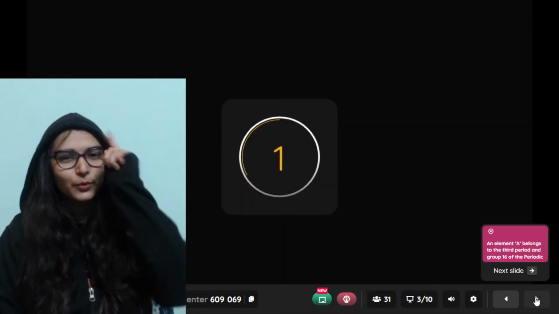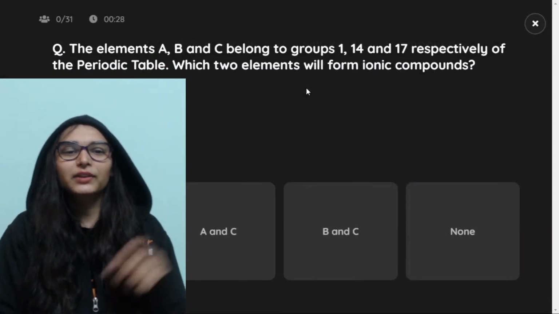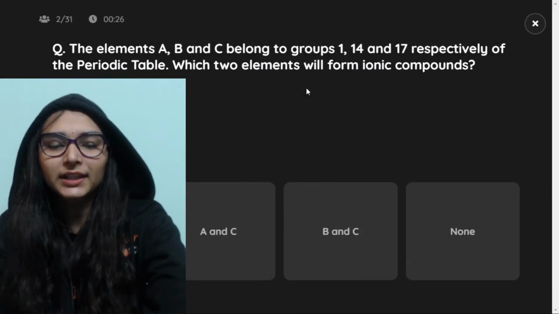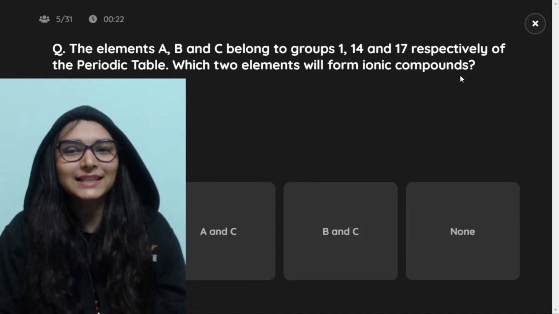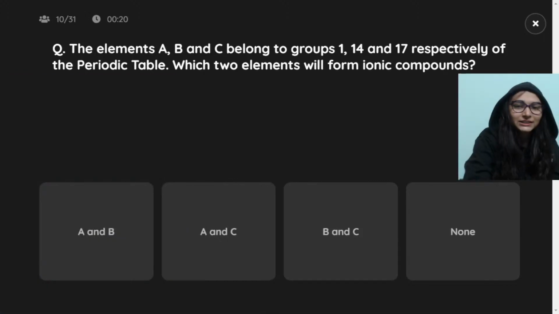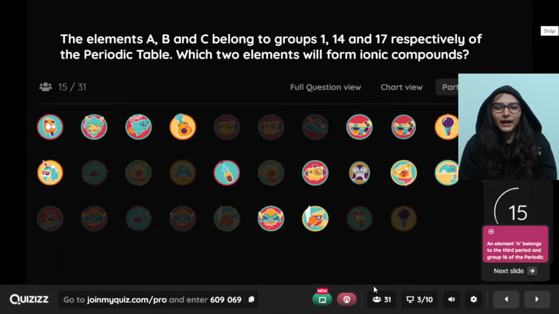And read the first question carefully now. The question says that the elements A, B and C belong to group 1, 14 and 17. Sorry, I'm covering the screen. Which two elements will form ionic compounds?